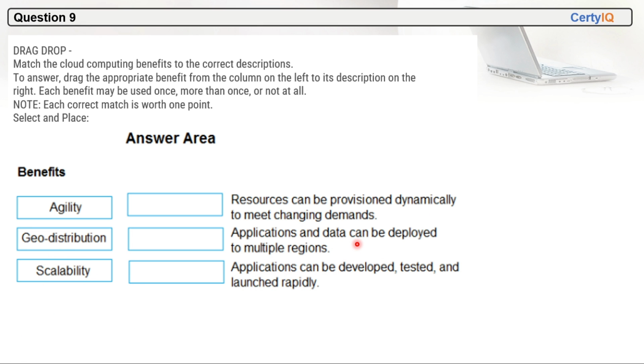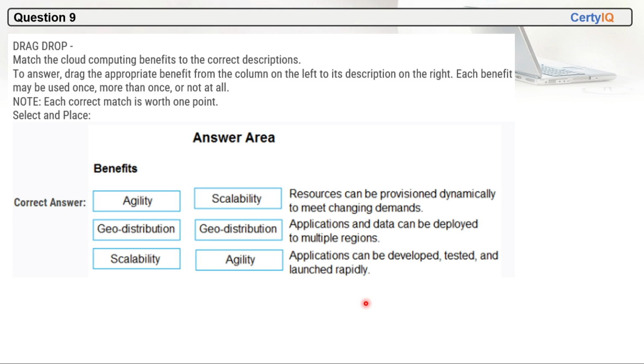Second is application and data can be deployed to multiple regions. So this will be geo-distribution. Geo-distribution allows application and data to be deployed to multiple regions. Third is saying applications can be deployed, tested, and launched rapidly. So agility will be the correct option here. Agility provides a facility where applications can be deployed, tested, and launched rapidly. So these are the correct options.